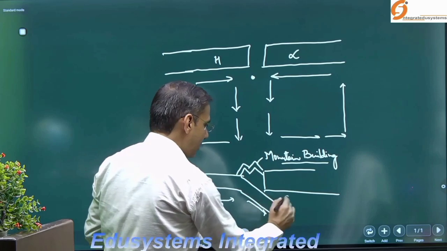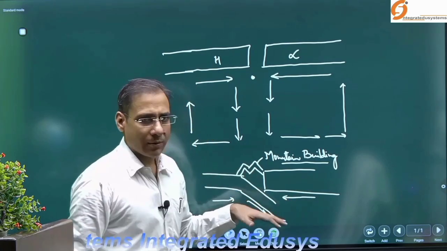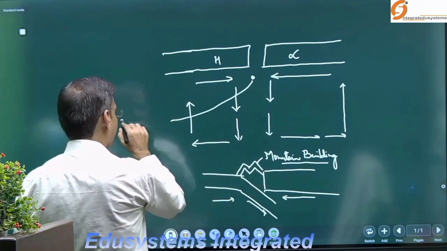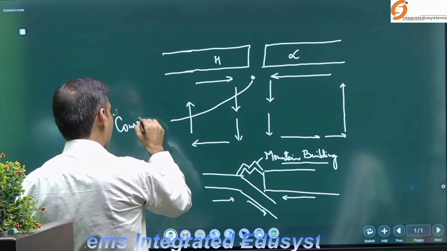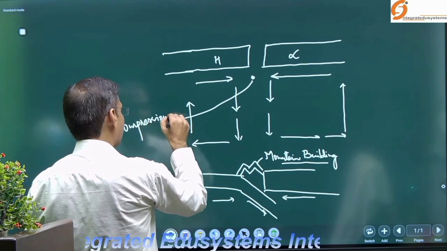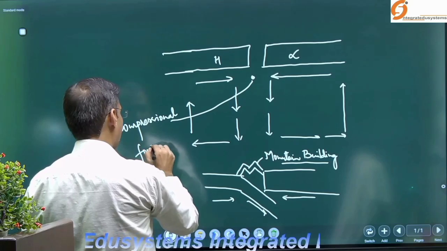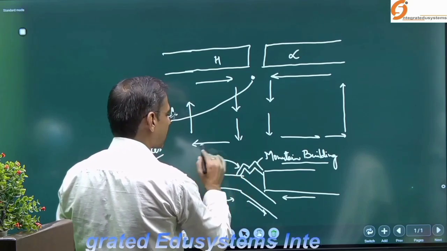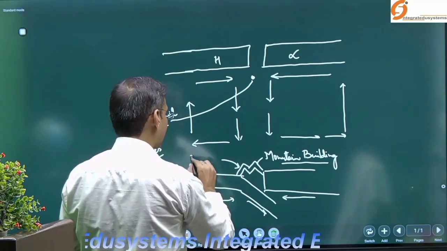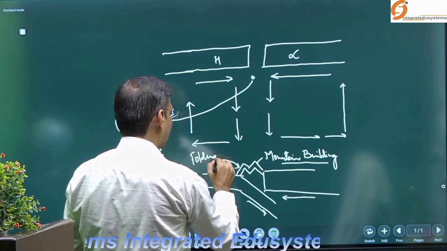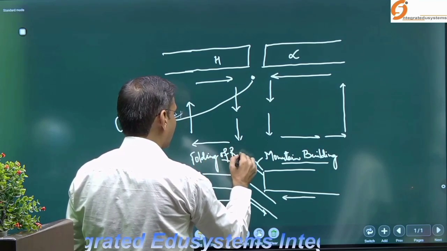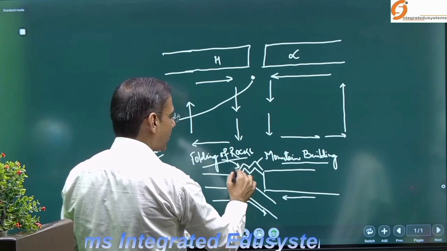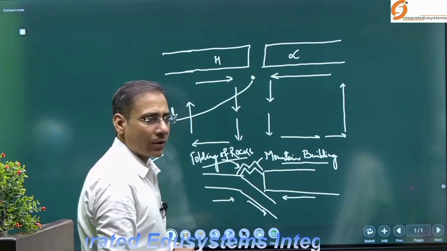So why does the mountain building take place according to this concept? Compression leads to compressional forces being active here, and due to these forces the rocks are folded. Due to compression, intense pressure is applied over the rocks.